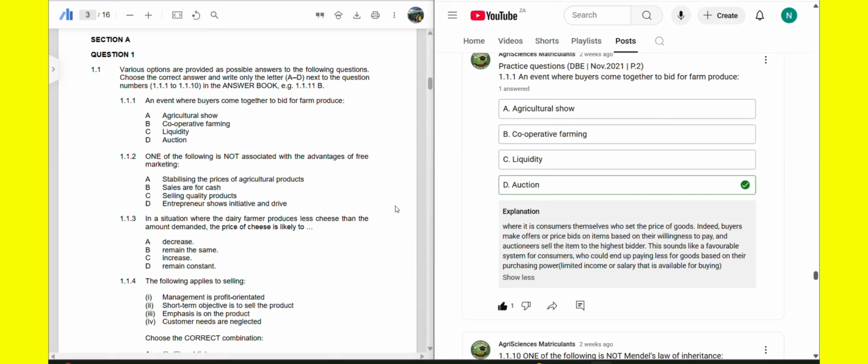1.1.2, one of the following is not associated with the advantages of free marketing.